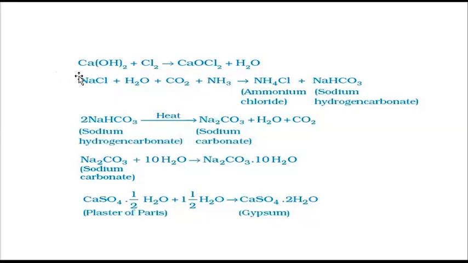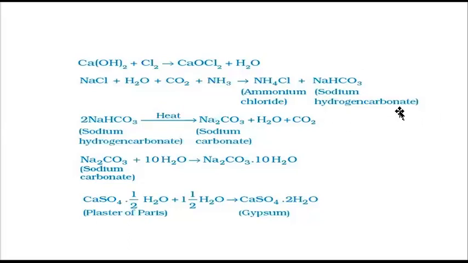Let me first start with the preparation of baking soda. Now just see the ingredients, the reactants which are used for the preparation of sodium bicarbonate. What is sodium bicarbonate or sodium hydrogen carbonate? This is the chemical formula of baking soda, and this is the chemical name of baking soda.